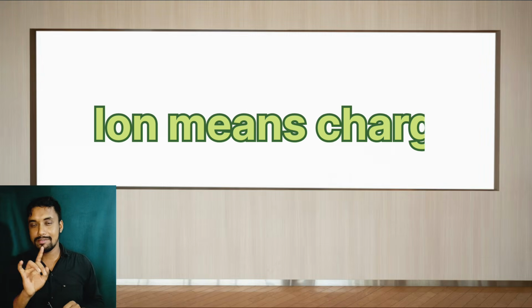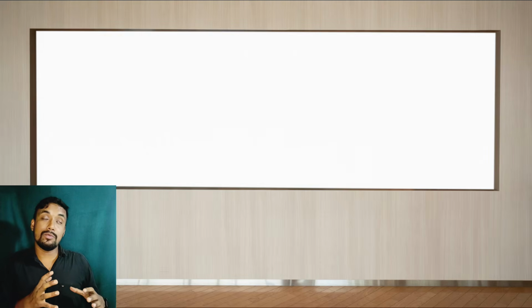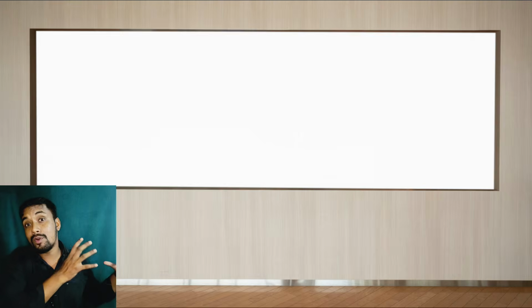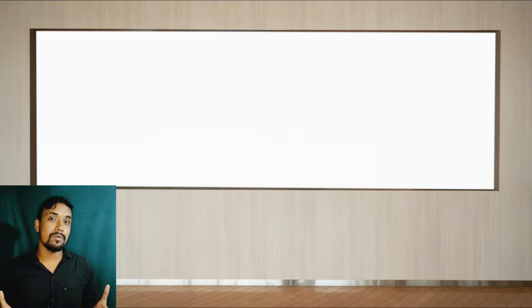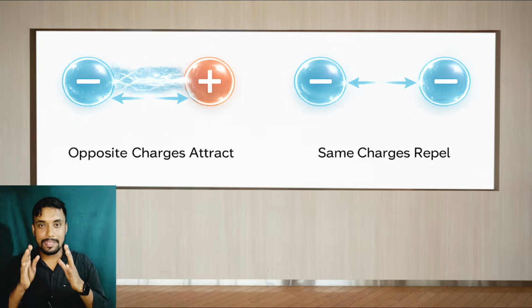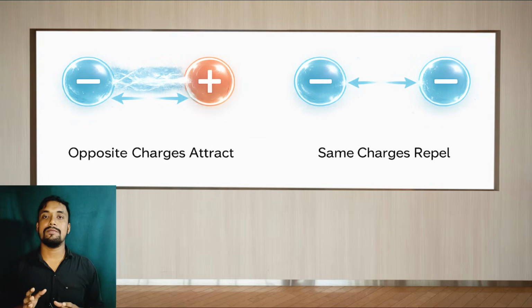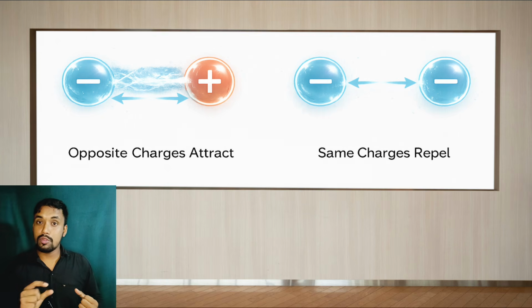Once again I repeat, ions means charge. As it gives a negative ion, it gets attracted by the positive electrode, because we know opposite charges attract each other and the same charges repel each other. As it gets attracted by the anode, it goes to the anode.